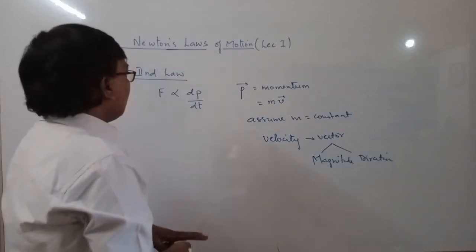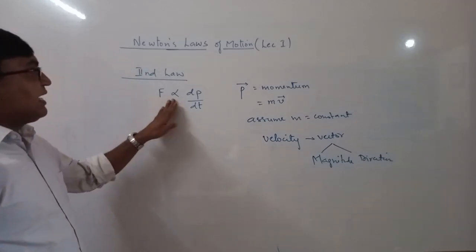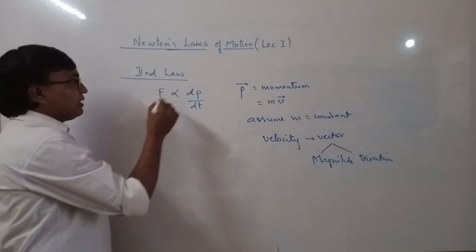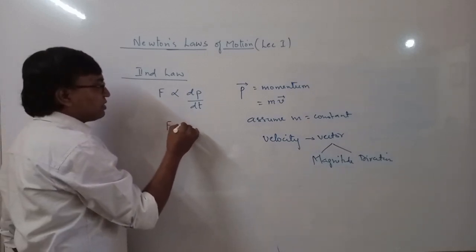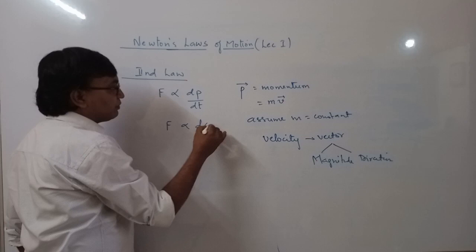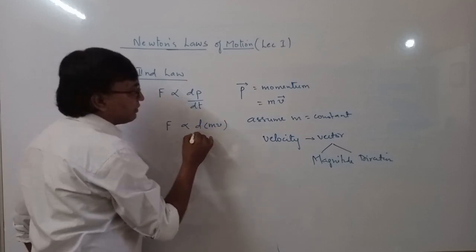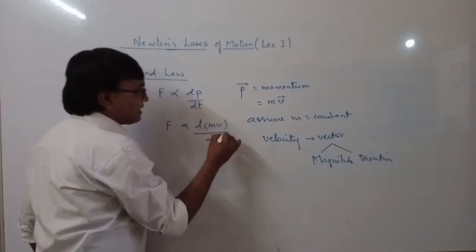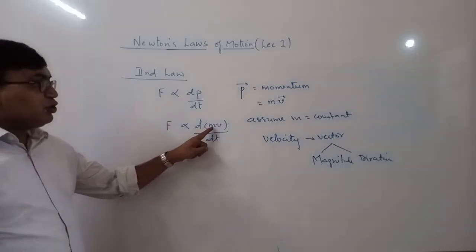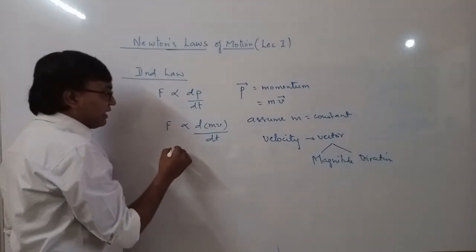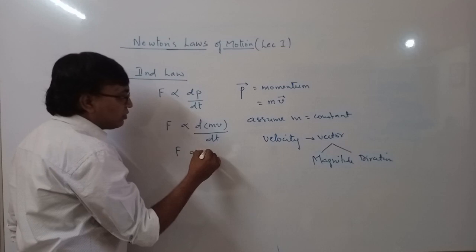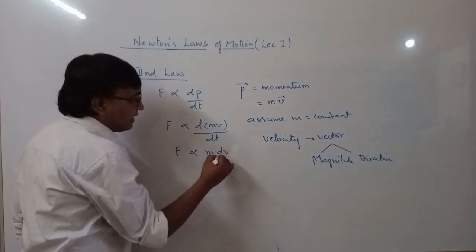Okay. So now force is directly proportional to dP by dt. Then force is proportional to the derivative of momentum, that is mass into velocity. We are assuming mass to be constant, then F is proportional to m dV by dt.